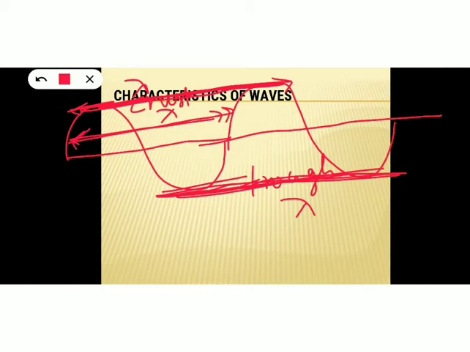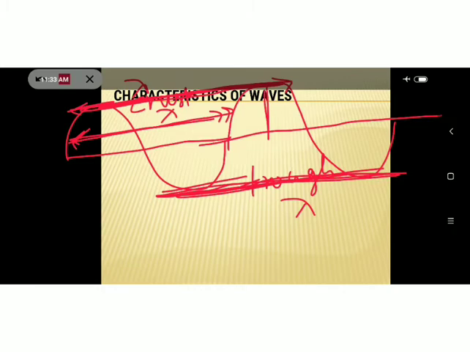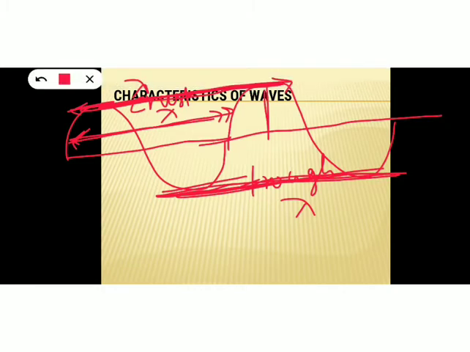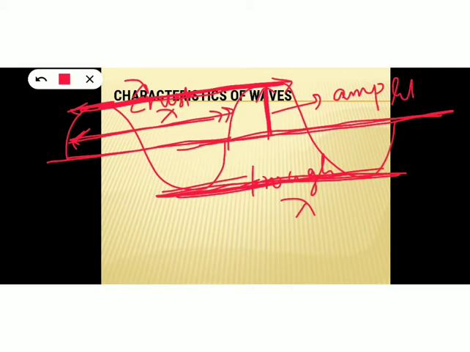Then what is amplitude of the wave? Amplitude is the maximum displacement from the equilibrium position. So this is the equilibrium position, right? And the maximum distance from the equilibrium position, this is maximum displacement, and this is our amplitude. Then what is the time period? Time taken to complete one wave. So this much wave, that is one cycle, that is time period.